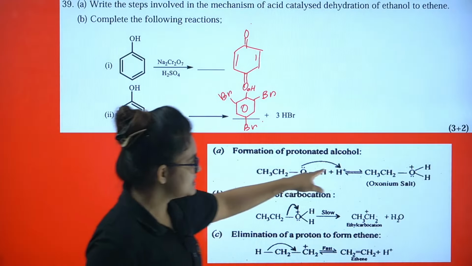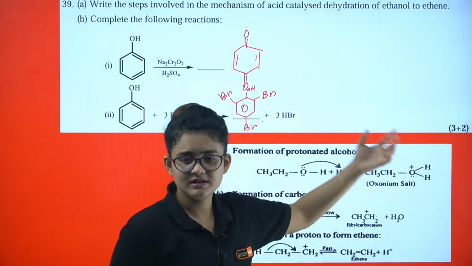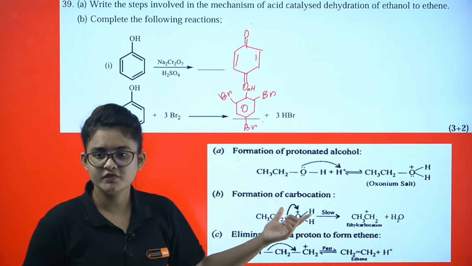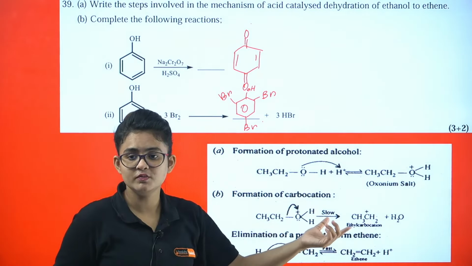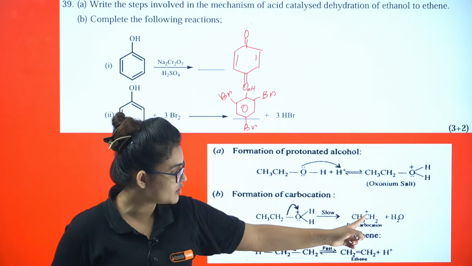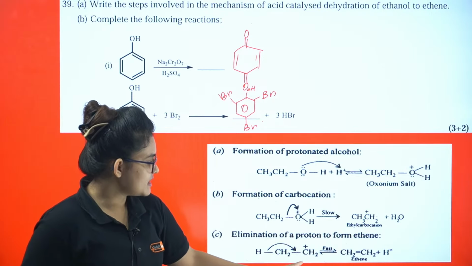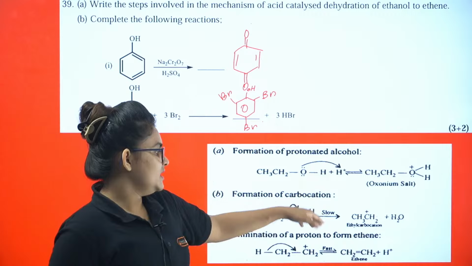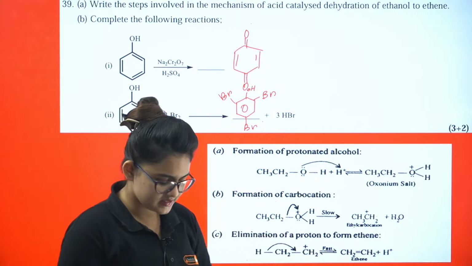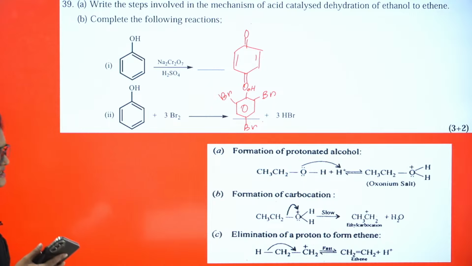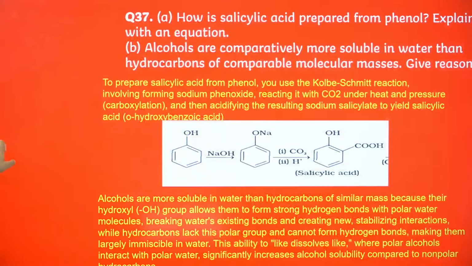So this is the next step. You can see, write the steps involved in the mechanism of dehydration of ethanol to ethene. Same steps are involved, that's why I'm not showing. Here you can see protonation takes place, oxonium ion, the last step also it was formed. Formation of carbocation. I told you it makes the alcohol a very good leaving group, hence CH3CH2 plus carbocation is generated. Then elimination of hydrogen, the last step as well we did, and you will end up with ethene. I guess it's clear.